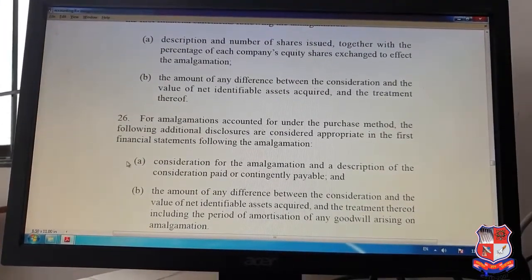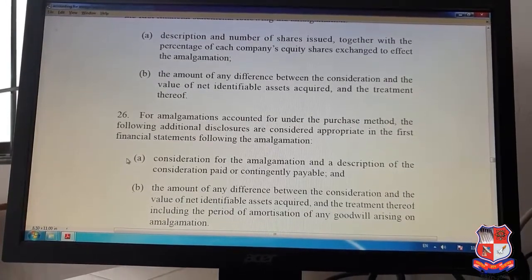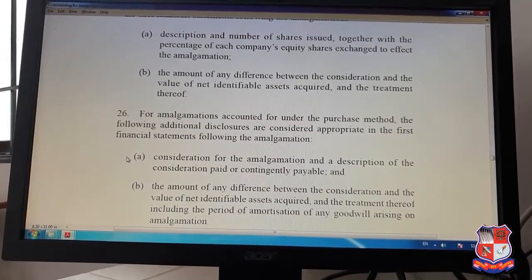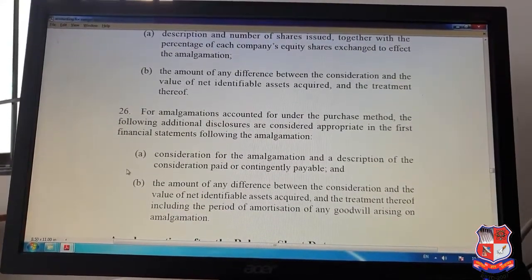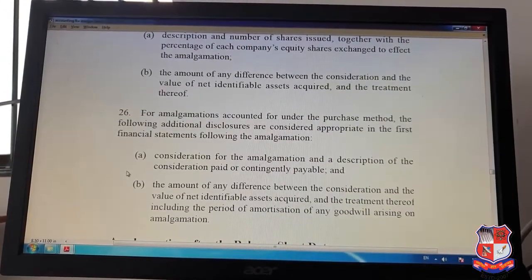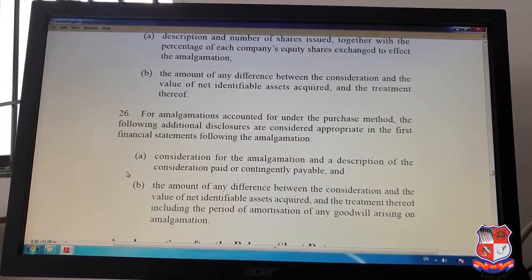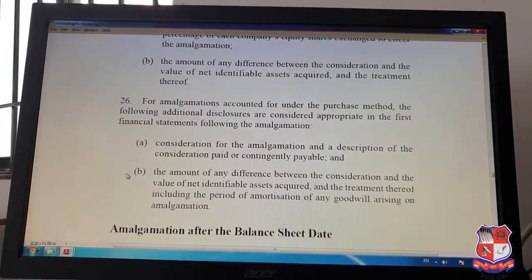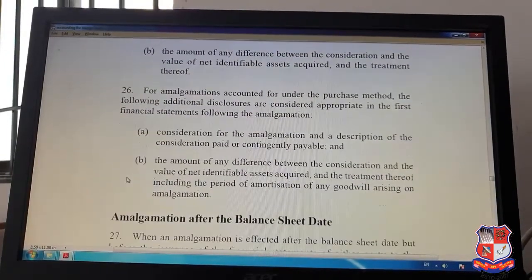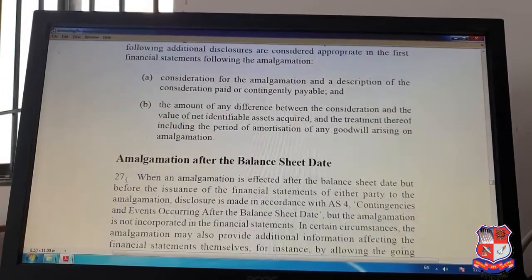Then for amalgamation accounted for under the purchase method, the following additional disclosures will be required. Consideration for the amalgamation, how much consideration has been paid, and the description of the consideration paid, you have to show in what way you have paid them. And secondly, the amount of any difference between the consideration and the value of the net identifiable assets acquired.